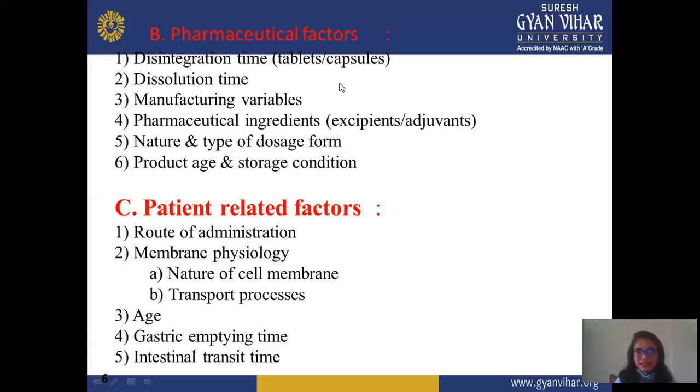Next is pharmaceutical ingredient. In ingredient, there may be excipient or maybe drug. All come under pharmaceutical ingredient. Now, not only excipient is responsible for affecting the absorption rate, but the drug is also responsible, because some drugs are not compatible with a particular excipient. Before starting the study, you should check compatibility with each excipient. Maybe drug interaction takes place, or maybe drug-excipient interaction takes place. So you check that each individual excipient plus the drug are compatible with each other during the formulation or after formulation.